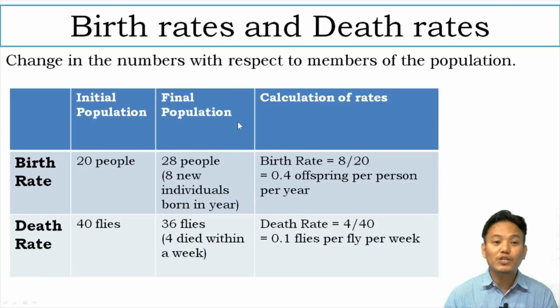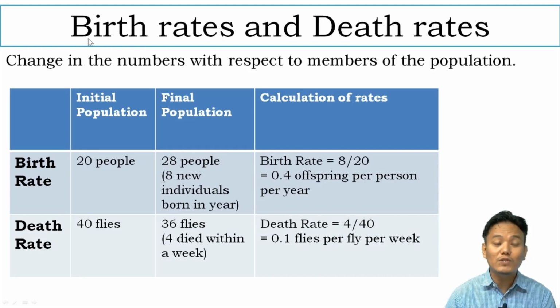The first population attribute is birth rates and death rates. It is mentioned in your textbook that births and deaths are attributes of an individual, whereas birth rates and death rates are attributes of a population. An individual cannot have birth rates and death rates. They are strictly attributes of a population. What do we mean by these two terms? They simply mean changes in the numbers, whether increases or decreases, with respect to members of the population.